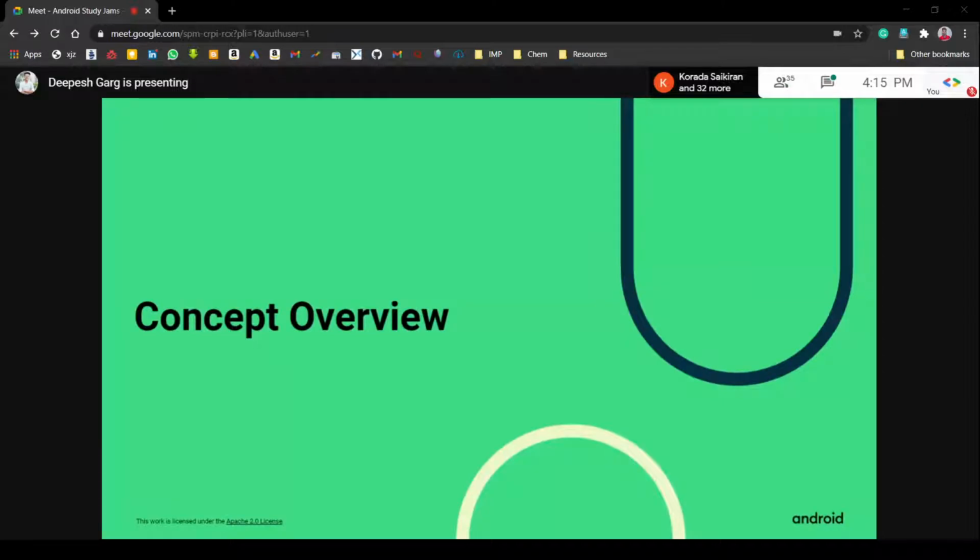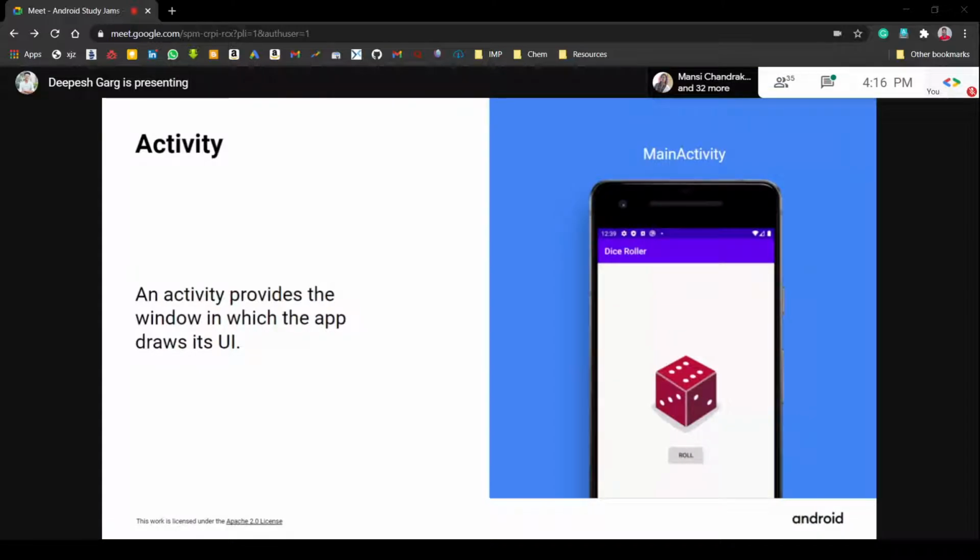So let's get into the concept overview. What we are going to design today is a dice roller app. This is an activity that provides the window in which the app draws its UI. In Android Studio, we will design the app through views. We will add text views. In the app you are seeing on your screen, there is an image of a dice, that is the image view, and a button of roll. This is a button, and Roll is written in the button, that is the text view. All these things we are going to design today.